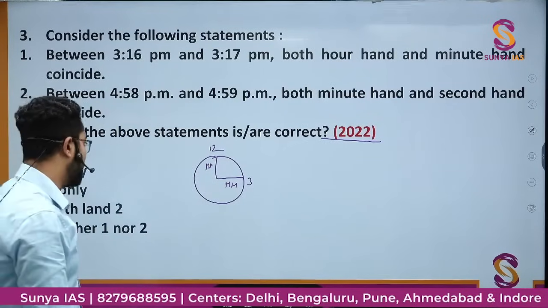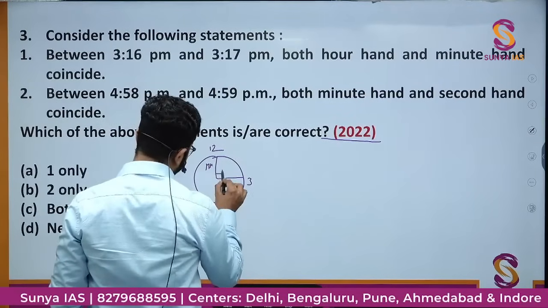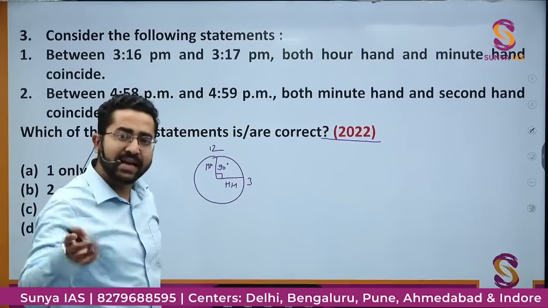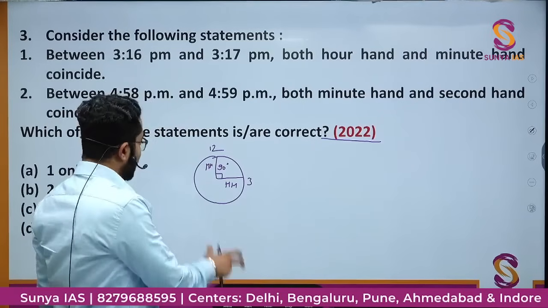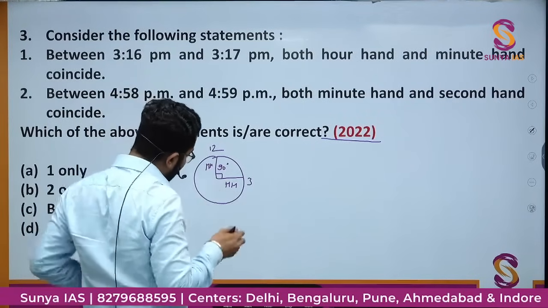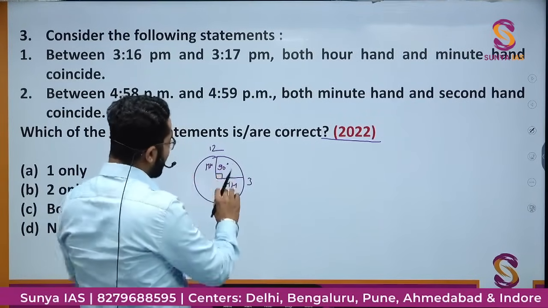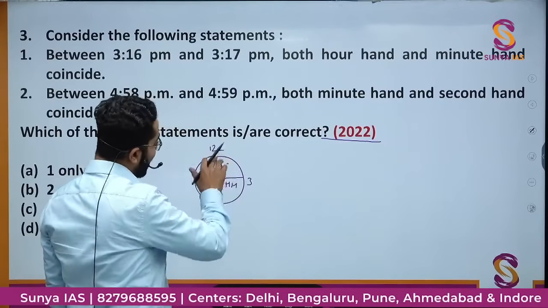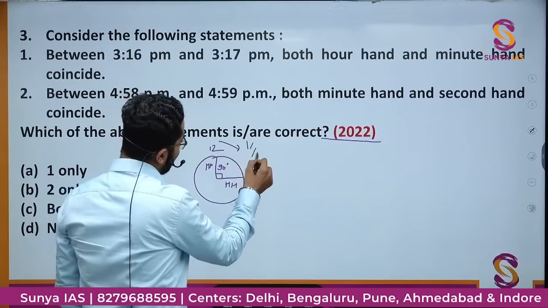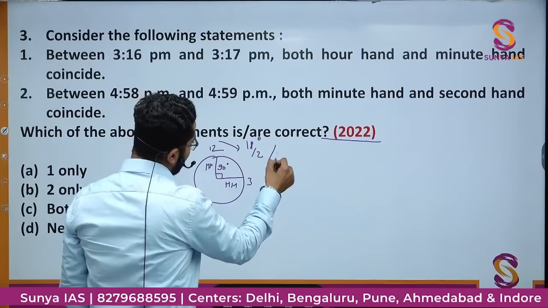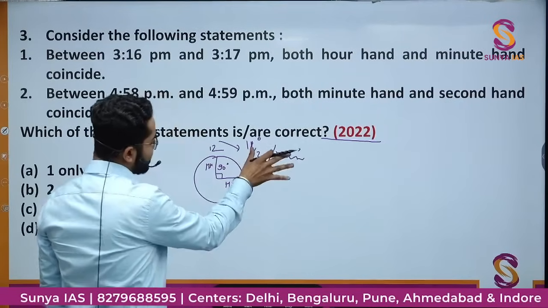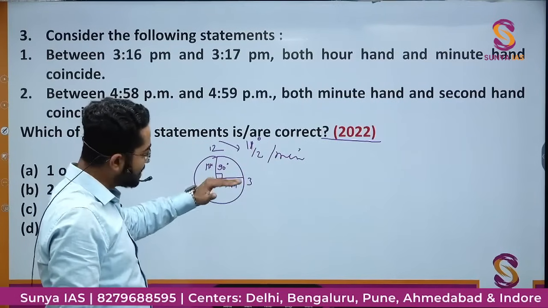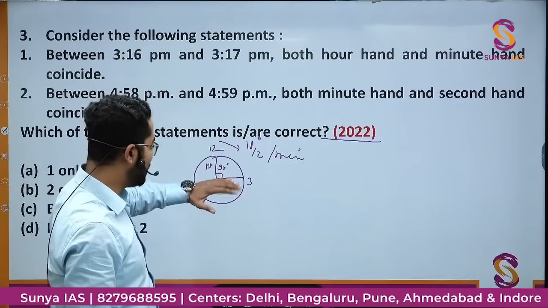This angle is 90 degree, right? So I will again use the concept of relative speed. I will assume that this hour hand is not moving and this minute hand is moving with a speed of 11/2 degree per minute, because this is the relative speed in which the hour hand is not moving. Minute hand has to cover a distance of 90 degree.